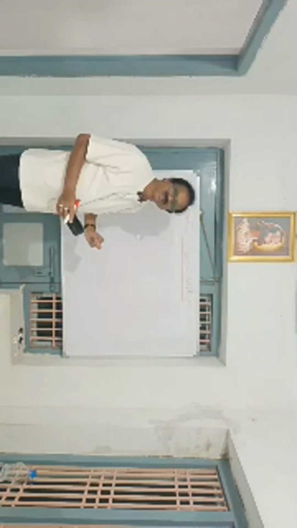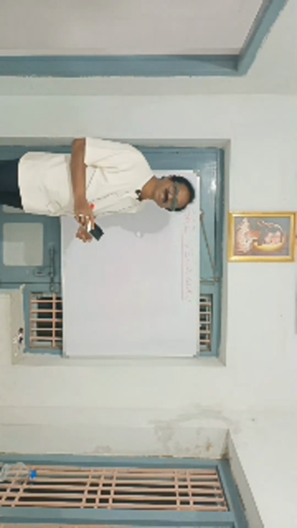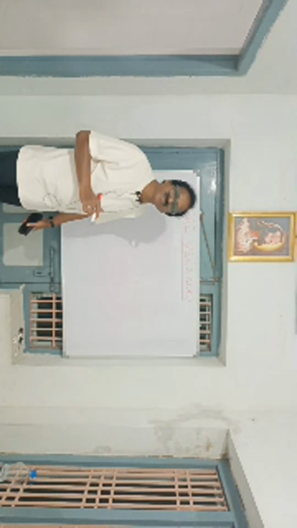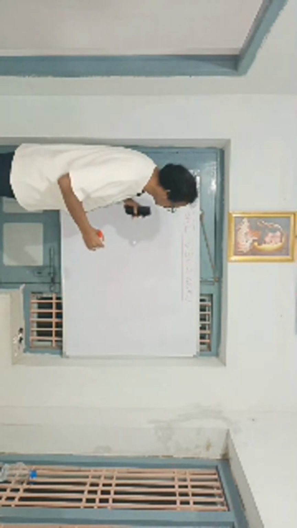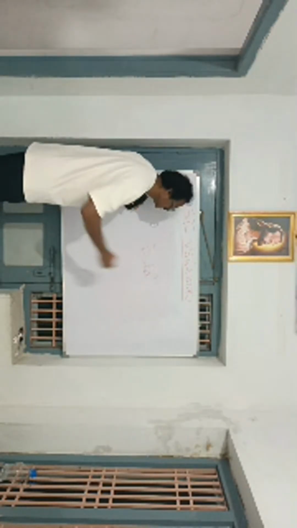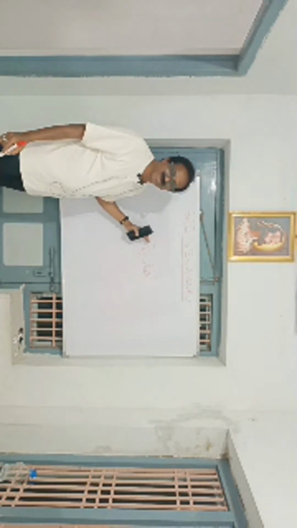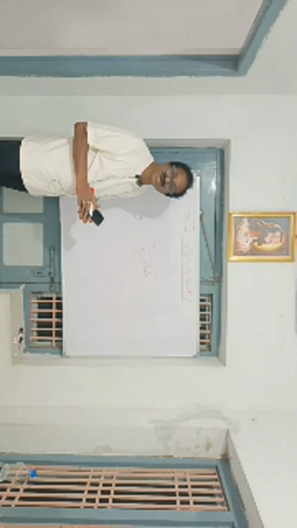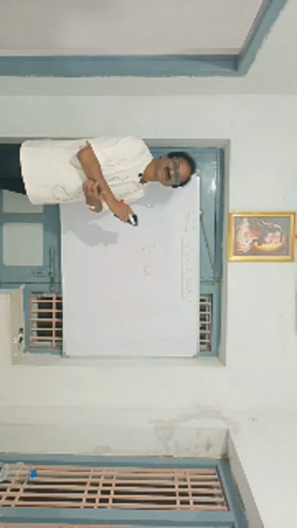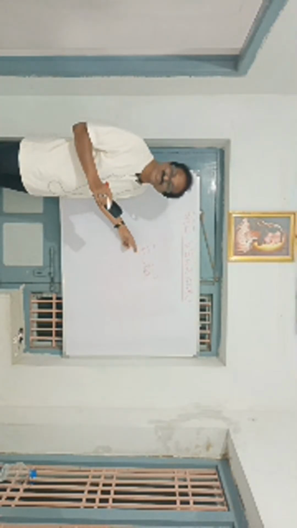Another mathematician is there, who is called the king of mathematics. His name was Euler. Euler is known as the king of mathematics. He was a Swiss mathematician.